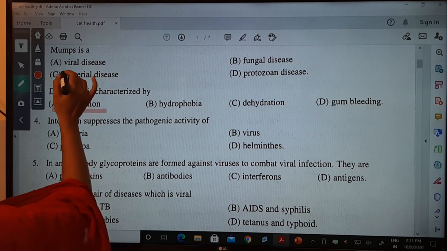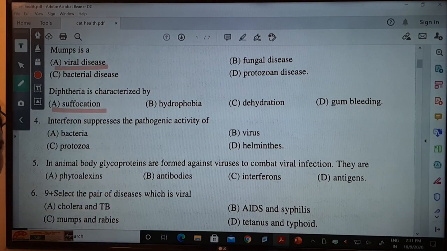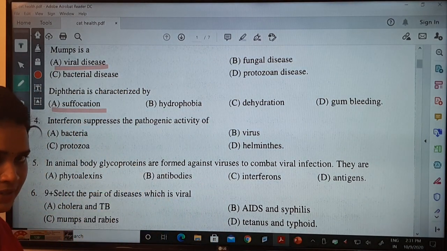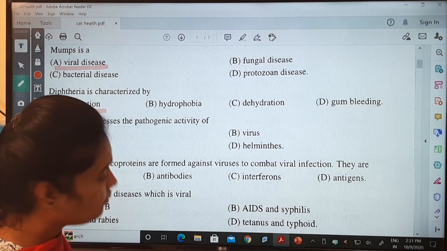Previous answer, I hope you have marked it. Voluntarily just go on ticking the answers. Okay, next, the fourth one.